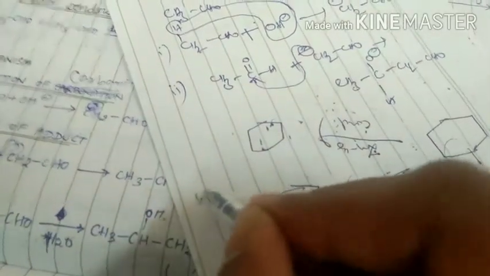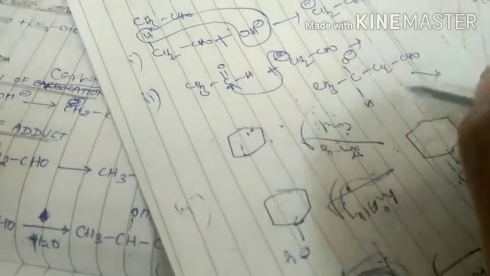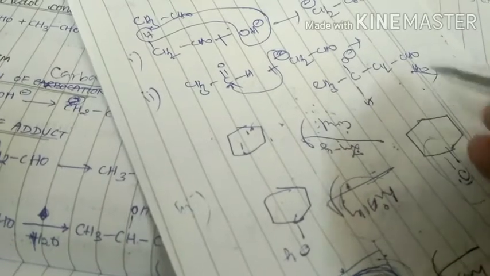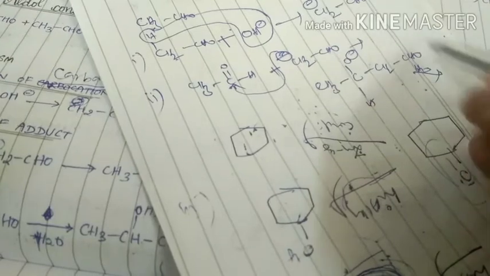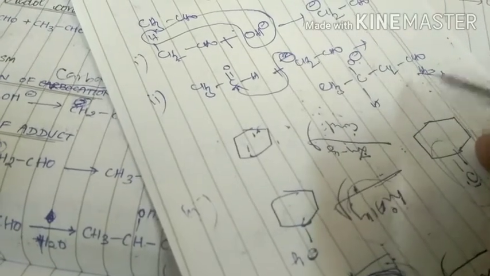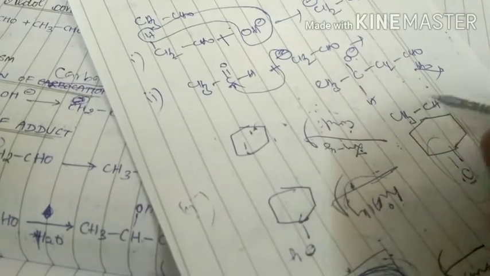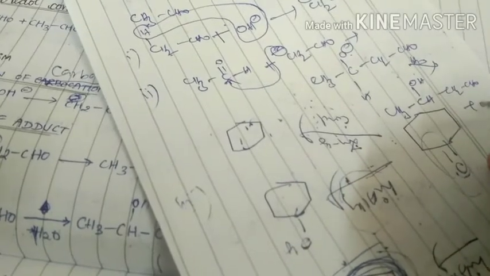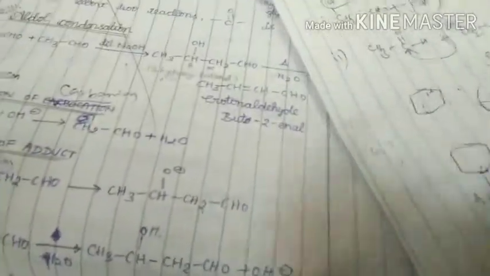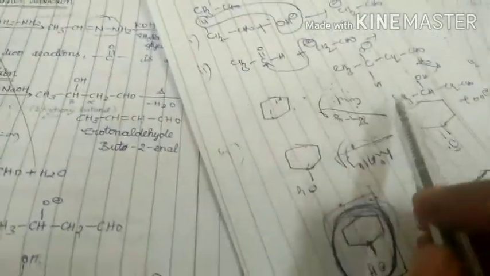After that, in the third step, this molecule undergoes hydrolysis. Then H plus from water is going to attack here and OH minus will be eliminated. Finally we get this one, CH3CHOHCH2CHO plus OH minus. Now we have got this product.